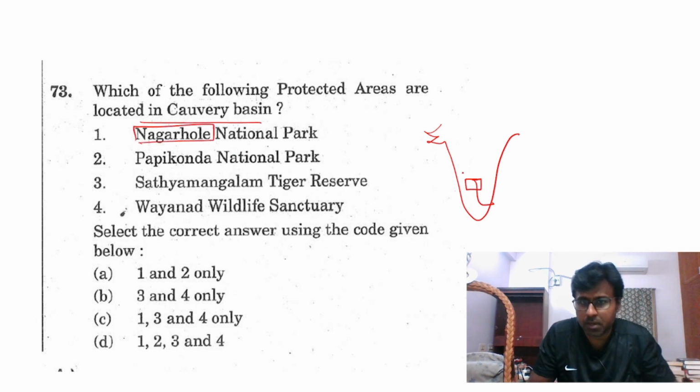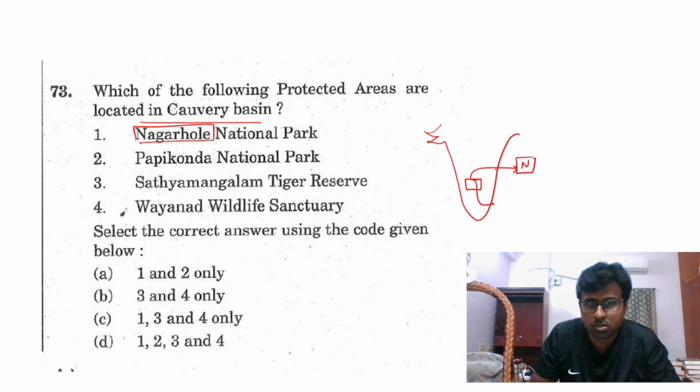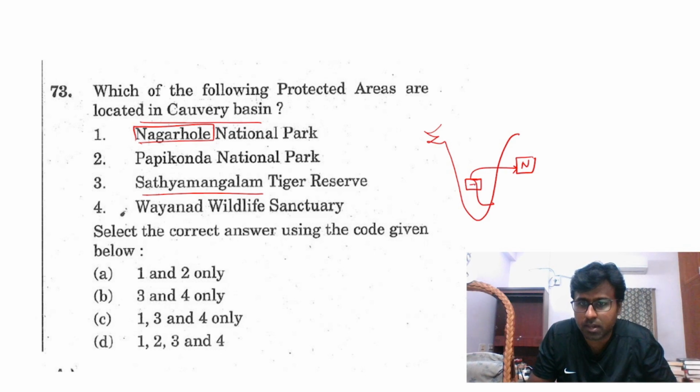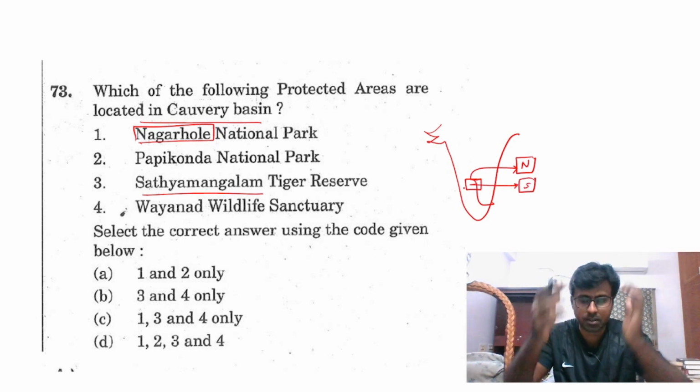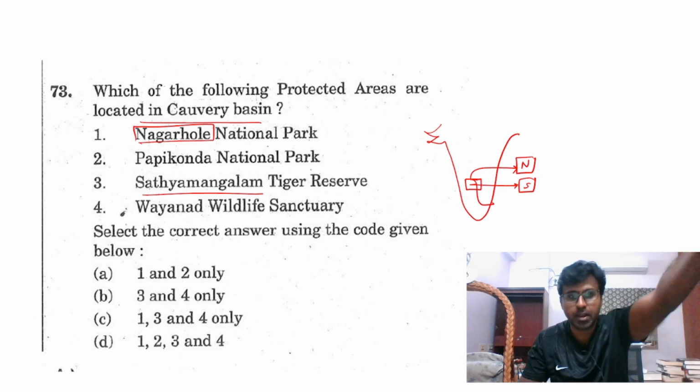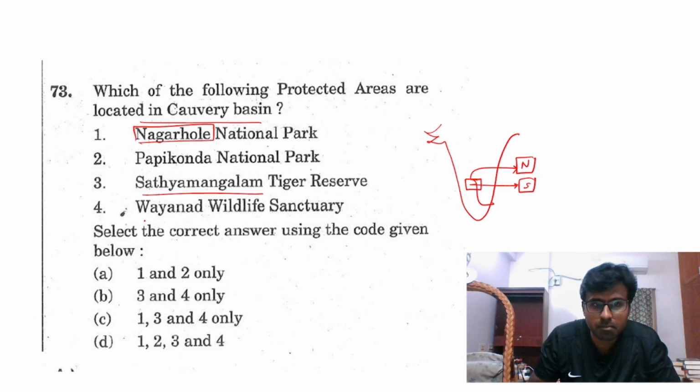Coimbatore, if you have anyone who has gone, you will know that this is true. Nagar hole is true. Satyamangalam, you cross that Satyamangalam and only go there. Or Veerappan, you will know that it is actually Kaveri, and it will go in that way only. Next to Nagar hole, and close to that is Wayanad, somewhere around here, let us assume this.